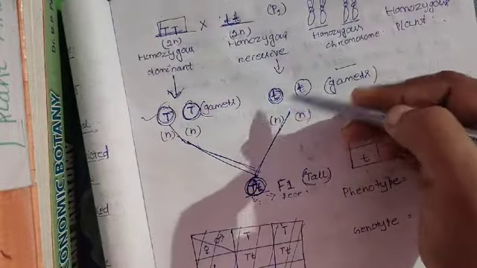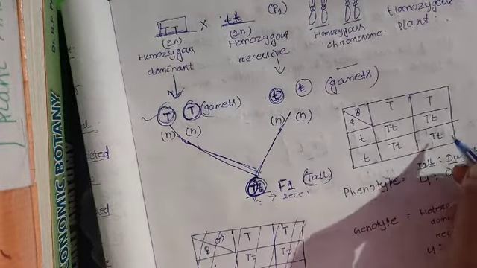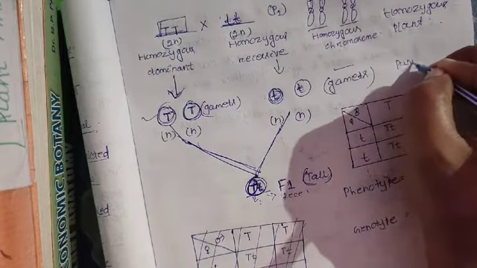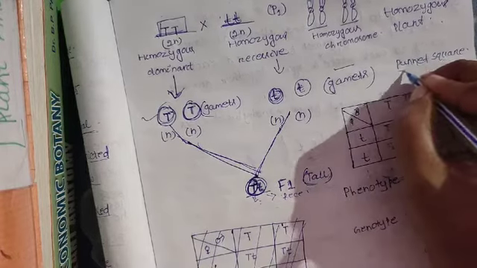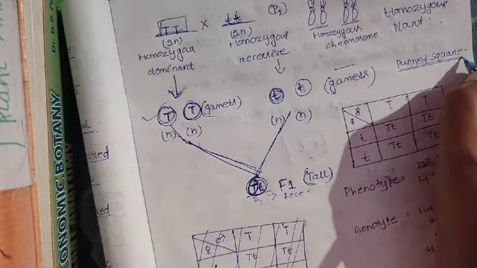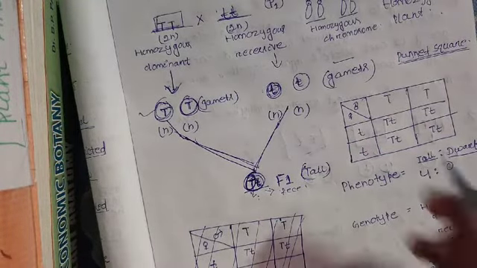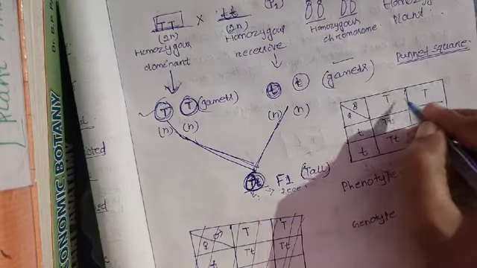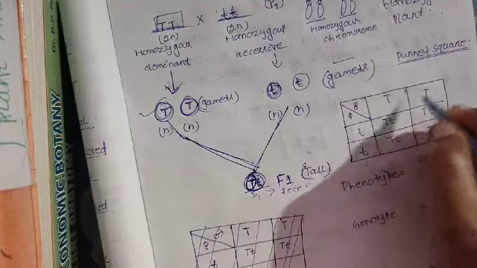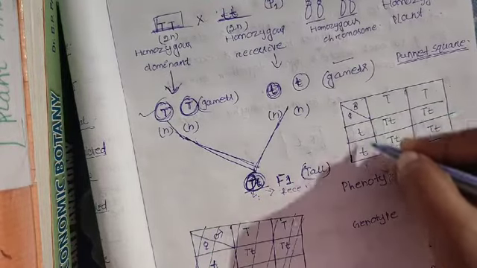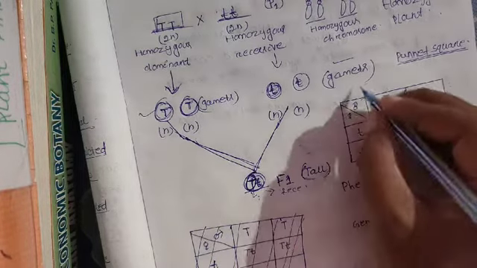This diagram can be represented in a square, a checkerboard square, which we call a Punnett square. As it was given by Punnett, it is known as the Punnett square. In the Punnett square, what should we write? On one side we write the gametes of one plant, and on another side we write the gametes of the other plant.